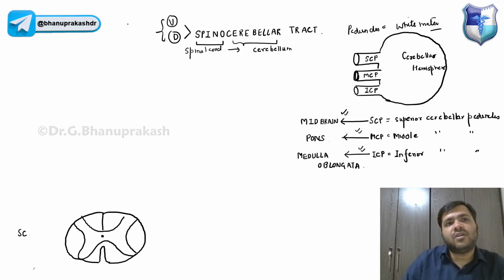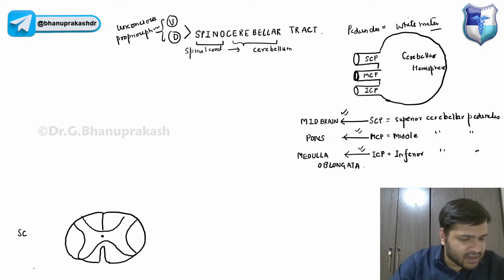They both are carrying what? Unconscious proprioception. So what is the first order neuron that will be entering into this spinal cord?